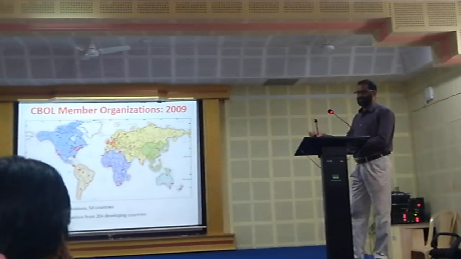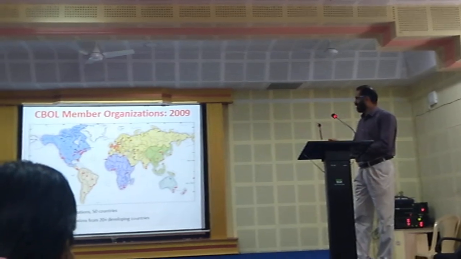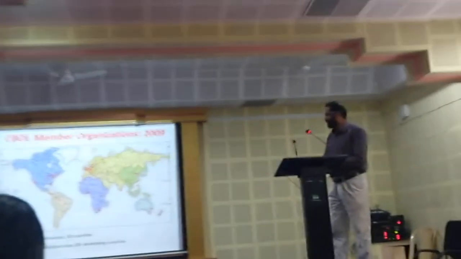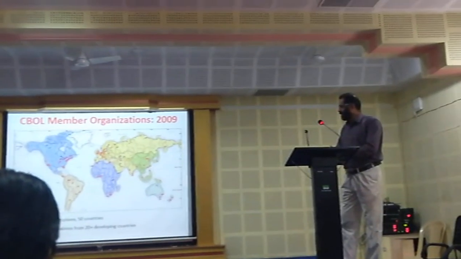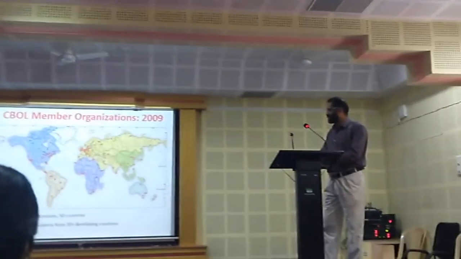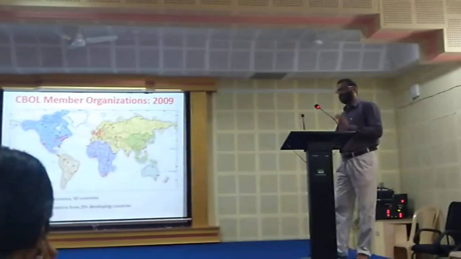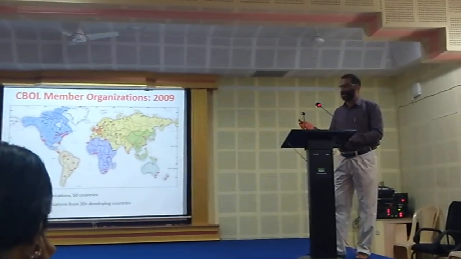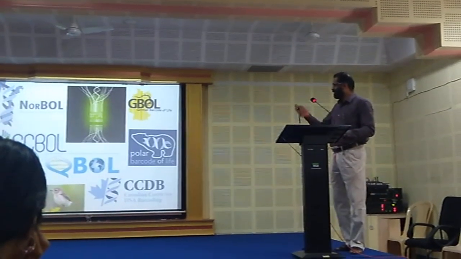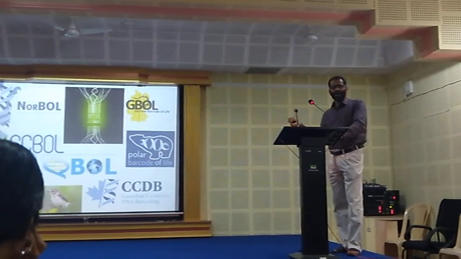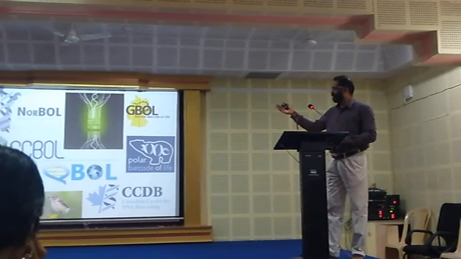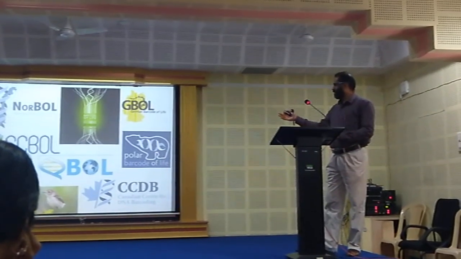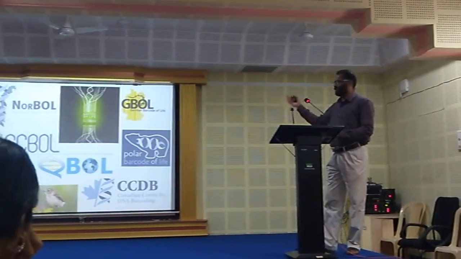The Consortium for Barcode of Life was established in 2009 with 200 plus member organizations. Fifty countries have established, with 35 member organizations from 20 plus developing countries. These are the different Barcode of Life projects in various countries, like the Norwegian, European, Japan, Canadian, and so many more.